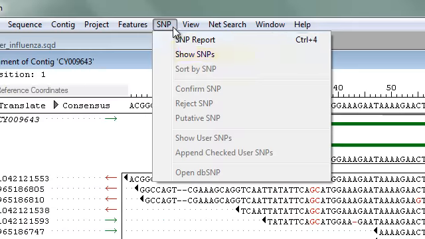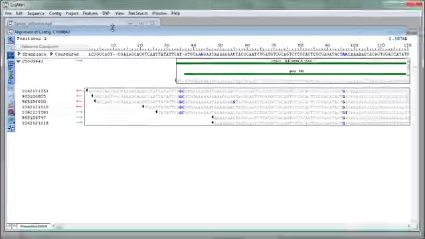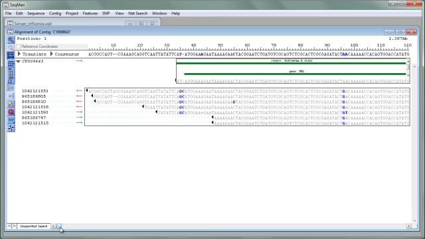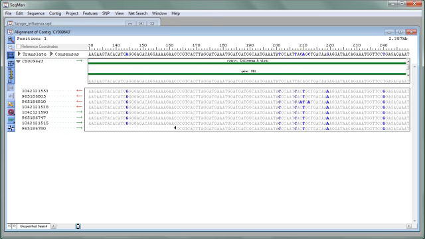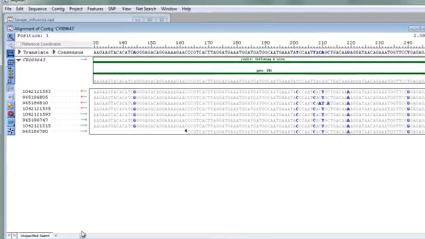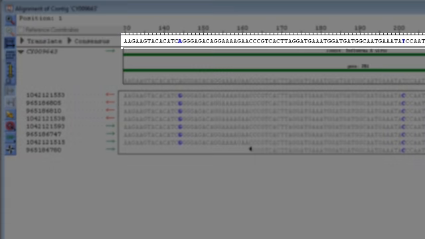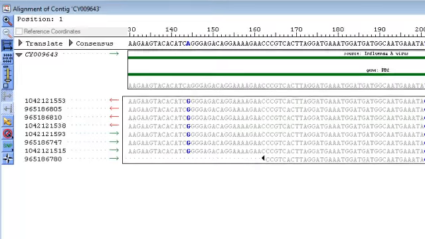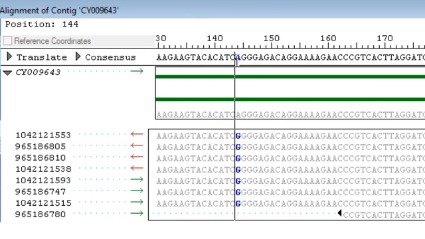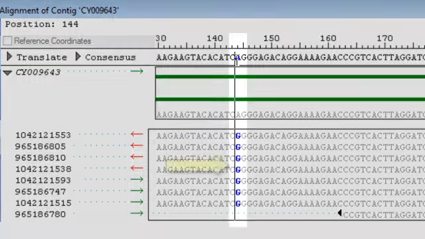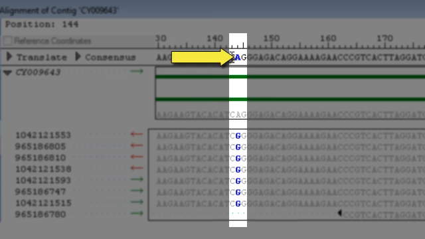If we go to Snip, Show Snips, we can see that there are several SNPs along the length of the contig. And because we have a marked reference sequence here, SeqMan Pro forces the consensus sequence at the top to match the reference sequence. You can see here at position 144, even though all of the reads call a G, the reference sequence is an A, and therefore the consensus sequence also shows an A.